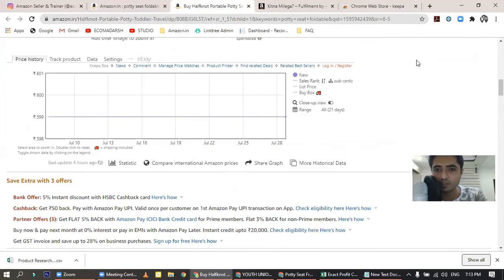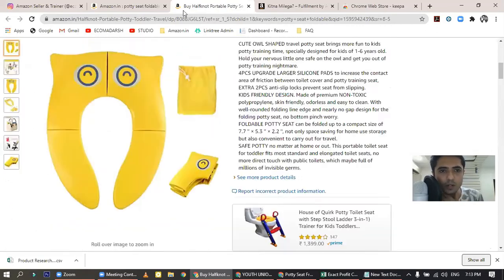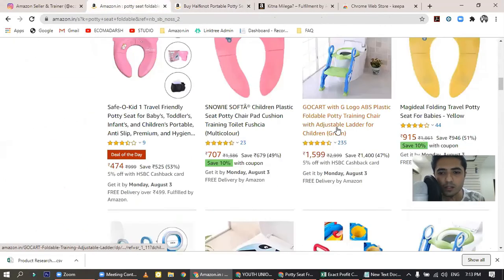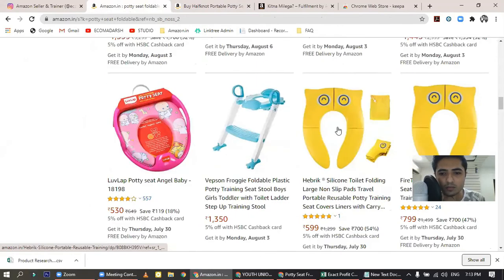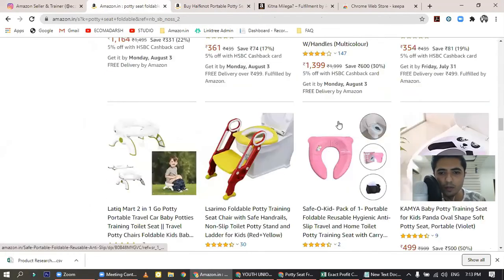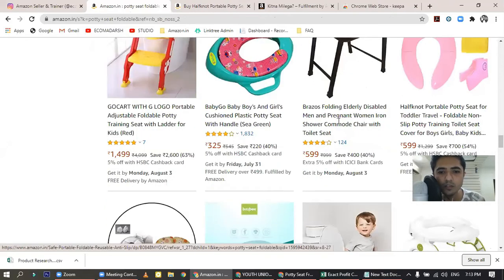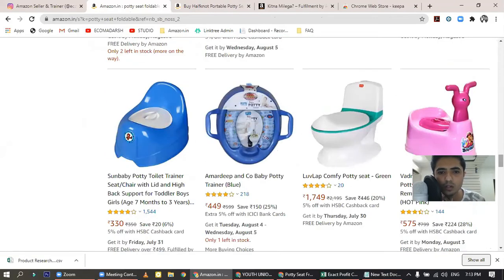We are using a free version of Keepa, but believe me, I have never paid for the full version of Keepa because they are providing so many tools and so much usability in their free version. So there is no need to buy the full version. What you can see here is the graph. This is a new product, so let's open a similar product which is not that new, a product with a good amount of reviews. Let's go to the top.